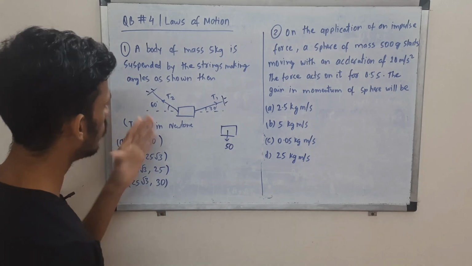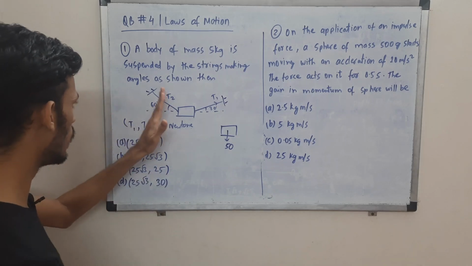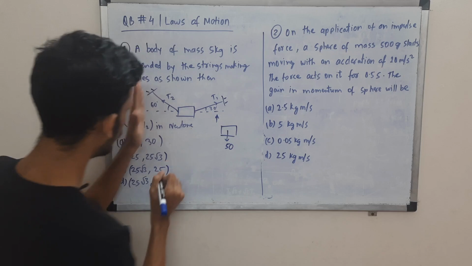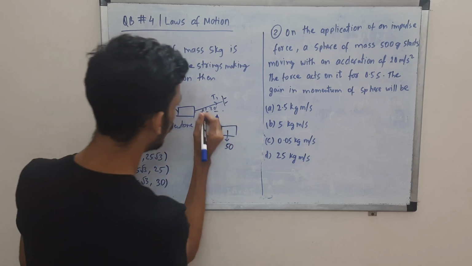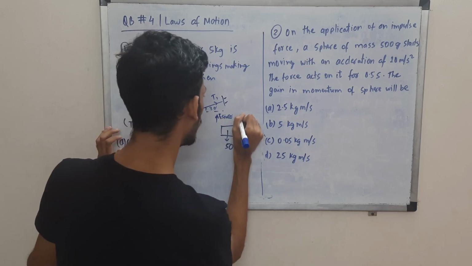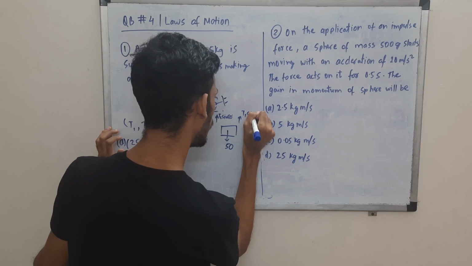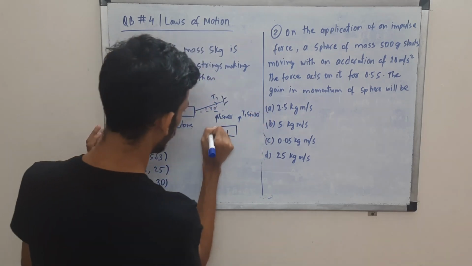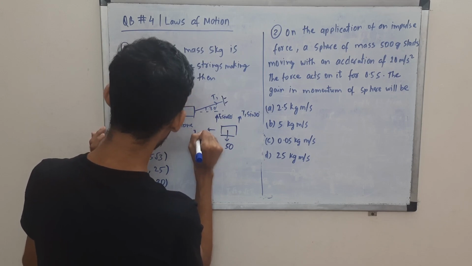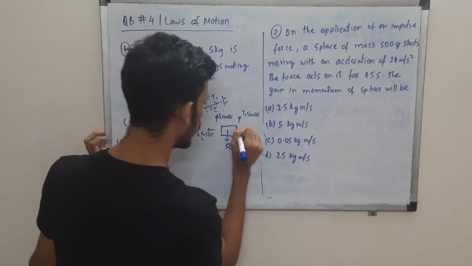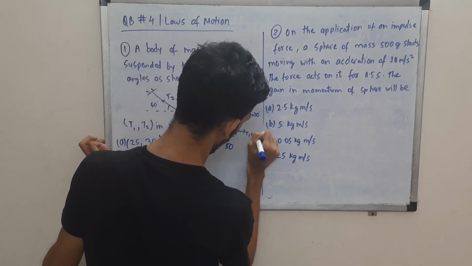Then we'll resolve this T1 and T2. T2 will be, opposite to theta, remember that it is sine theta. So opposite to theta is the vertical component. So we'll have T2 sine 60. Similarly here also we'll have T1 sine 30 opposite to theta, and along the horizontal will be the cos component. So that will be T2 cos 60 and T1 cos 30.